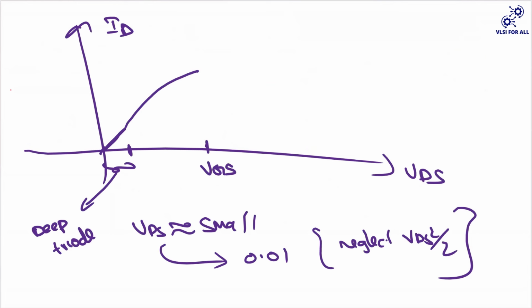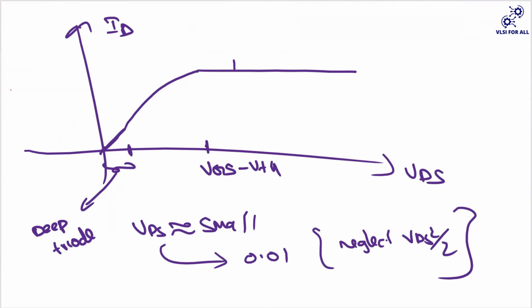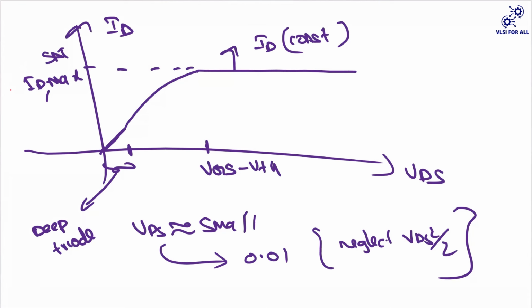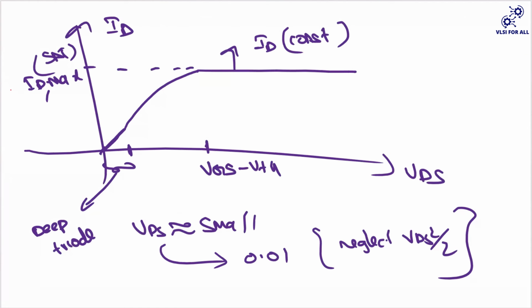Whenever your VDS is crossing your VGS minus VTH, in this case your ID is not at all depending on your VDS, no matter how much you apply to your drain. So now you're getting some kind of constant current. Your ID is constant, and this is the maximum current that you can get here. This is in saturation. You can also call it ID SAT. So this is the graph of ID versus your VDS. So I think I'll stop here.